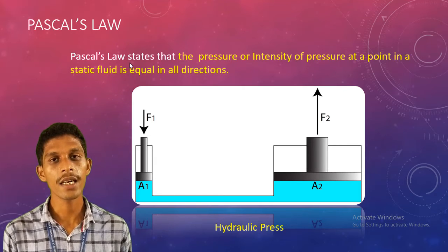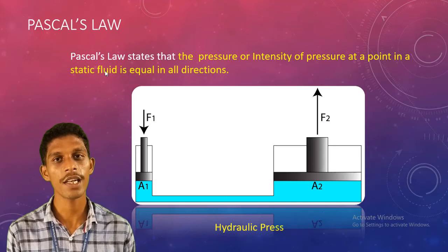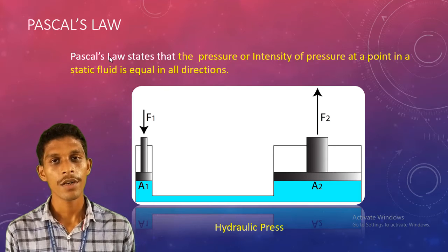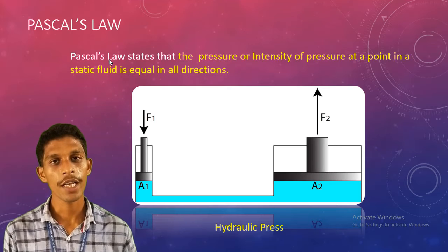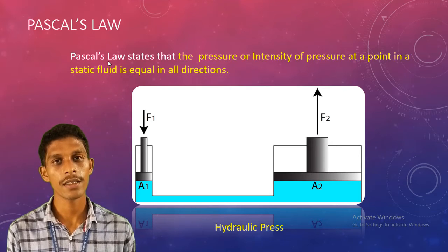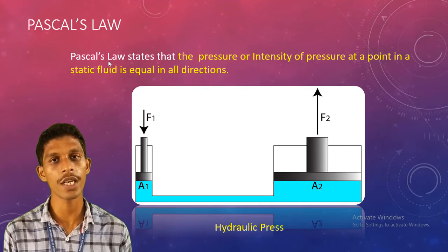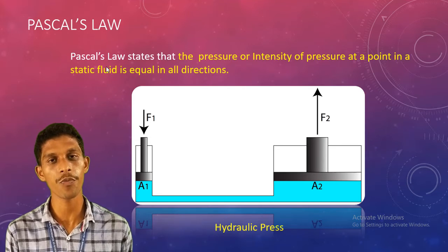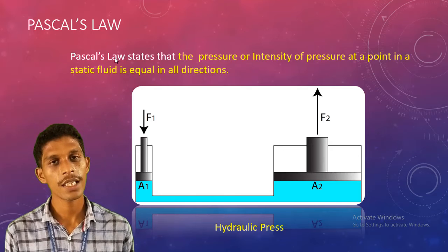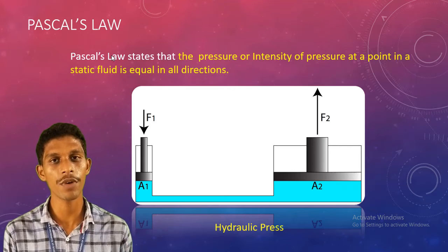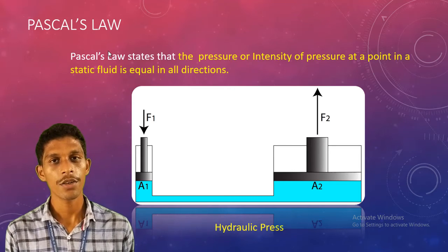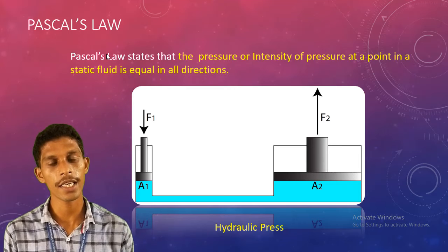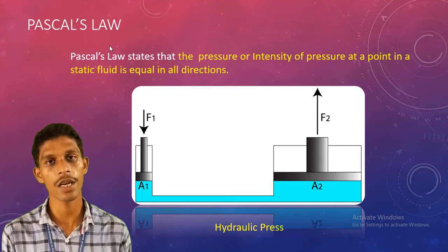You can see a hydraulic press arrangement here. This type of arrangement we can see in service stations and motor garages, car garages. If you apply pressure at one end, that equal amount of pressure will transfer to the other end, and the other end will be lifted upwards. This entire system works on the basis of Pascal's law. You can see the fluid inside this chamber is static, constrained to this particular chamber only.